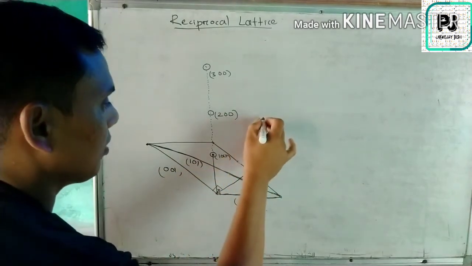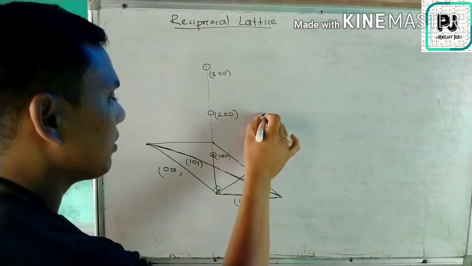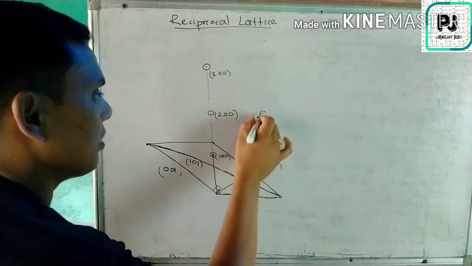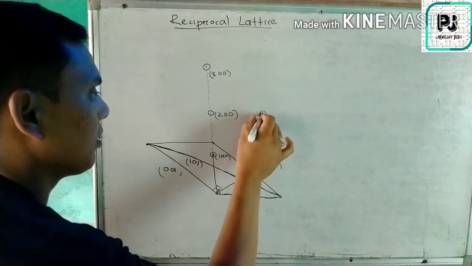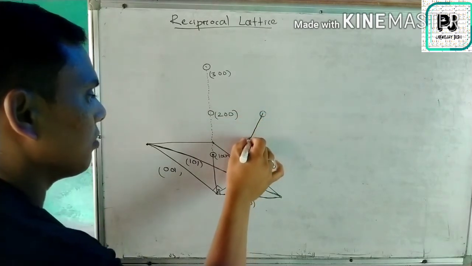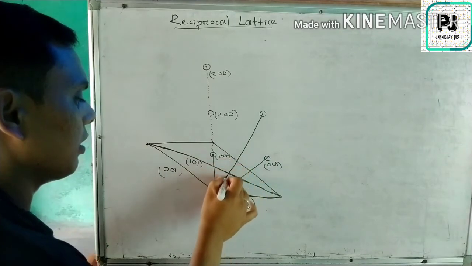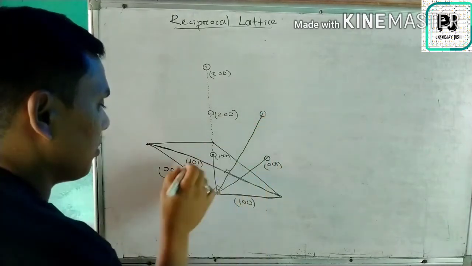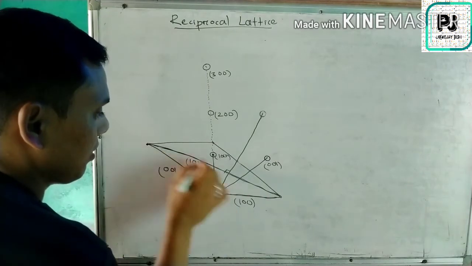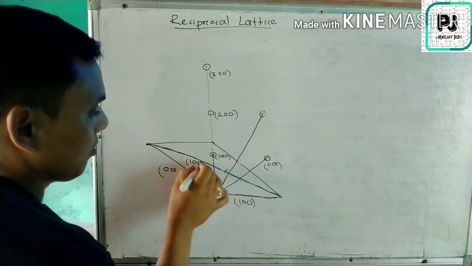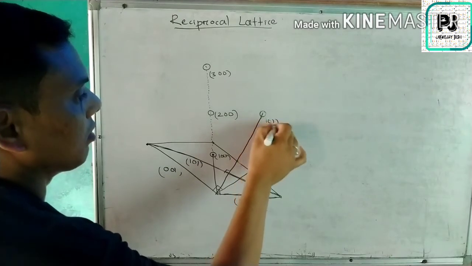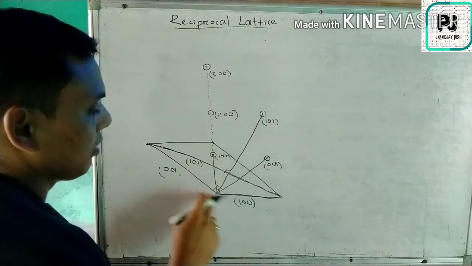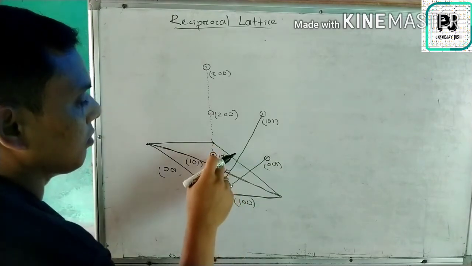For the third one, make the point here, and then we can draw the perpendicular, and that perpendicular is parallel to the third one. For 1 0 1, this plane is perpendicular, so we can write 1 0 1. For this one, this is 0 0 1. For 1 0 0, this is the point.